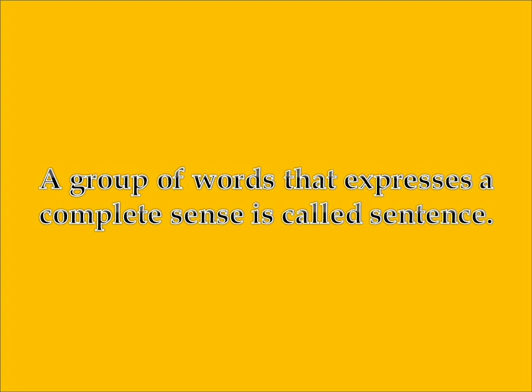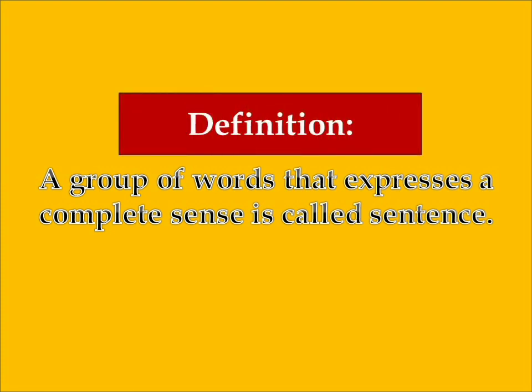Students, in the previous lesson we have learned about sentences and phrases. So, let us see the definition, okay? A group of words that expresses a complete sense is called a sentence. So, this is the definition of sentence, okay? A group of words which gives us complete sense is called a sentence. In a sentence, a subject is there as well as a verb. What the subject is doing is understood, meaning it is giving a complete sense. Such a group of words is called a sentence.